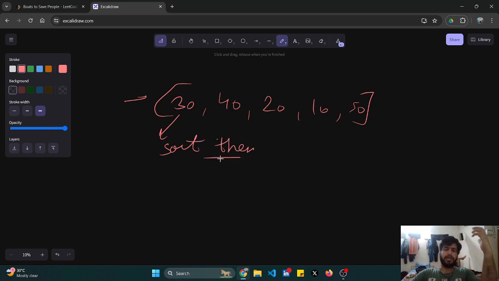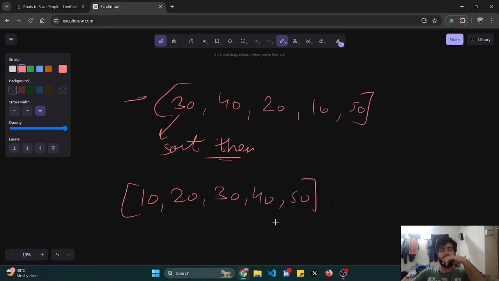My array would look something like 10, 20, 30, 40 and 50. Now I have the highest ones together and the lowest ones together. Basically they are just standing in a line from the lowest to the highest.